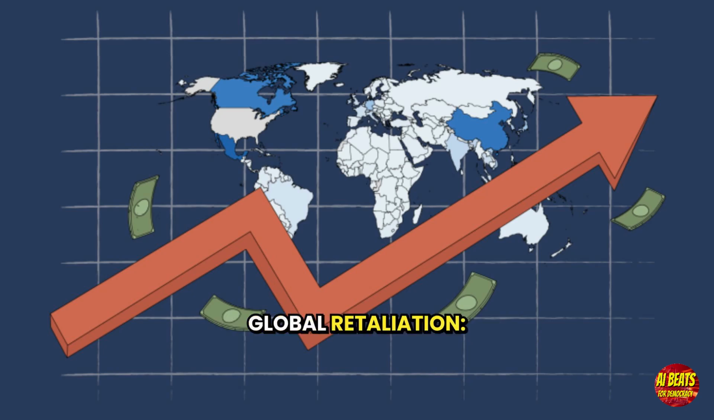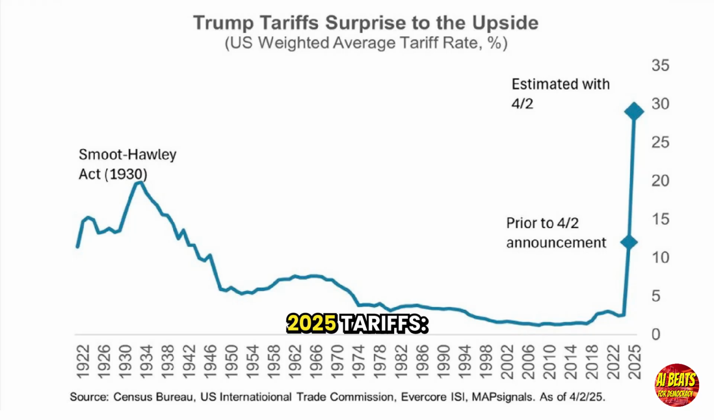2. Global retaliation. Great Depression. Countries around the world retaliated by imposing their own tariffs, leading to a collapse of international trade that worsened the depression. 2025 tariffs. Trump's tariffs provoked retaliation from China, Canada, Mexico, the EU, Japan, and others. It's created a global trade war that hurts not just foreign markets but also American farmers, manufacturers, and consumers who face higher costs and disrupted supply chains.